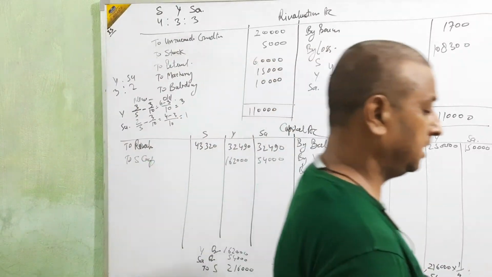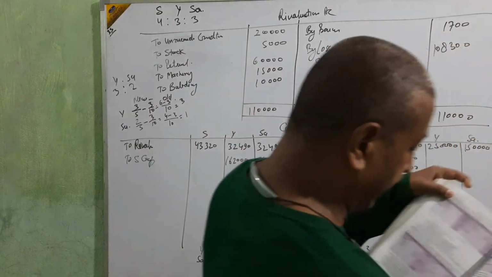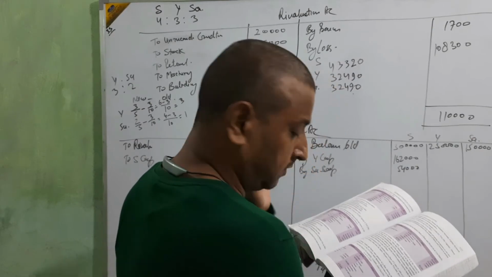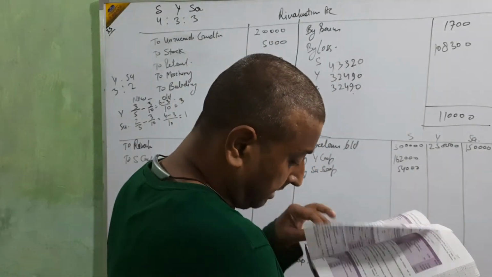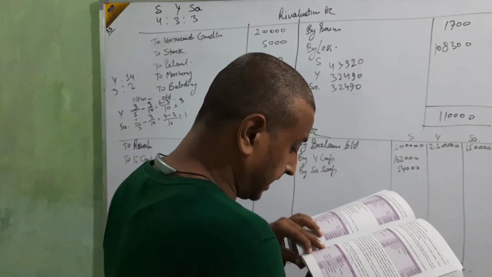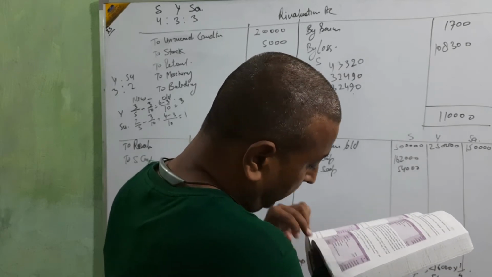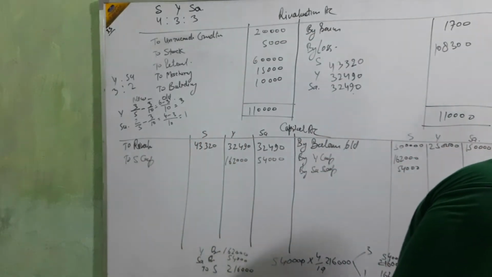Then just see in the balance sheet whether any type of reserve, fund, or workmen compensation is given. Just see, general reserve and profit and loss is given.